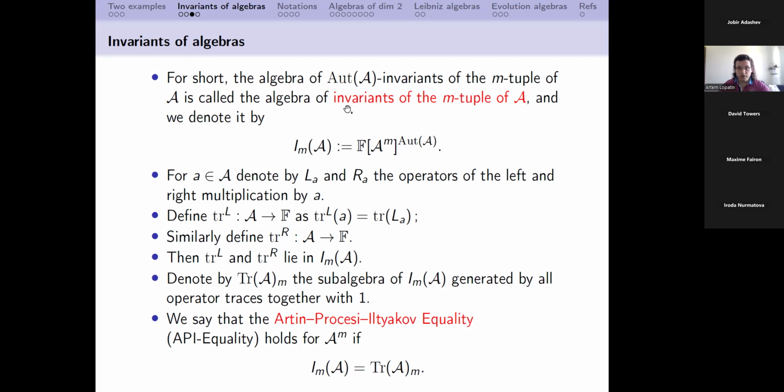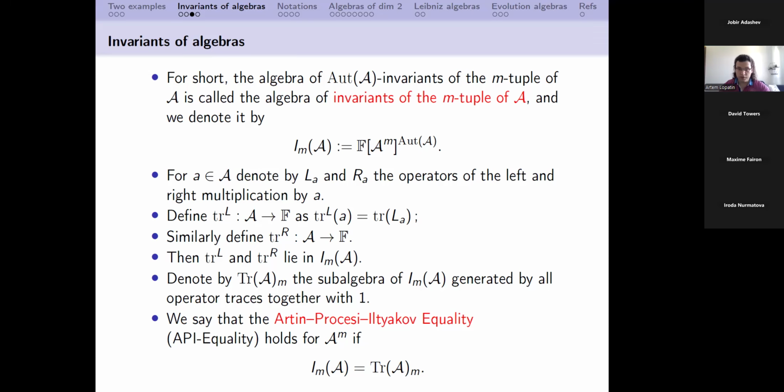And so, as I said, here we can construct some invariants, so let us do it. First of all, we consider some element a from algebra A, and we denote by L_a and R_a the two operators of left and right multiplication by element a. So L_a and R_a are, of course, linear operators. When the basis is fixed, we can consider them as matrices.